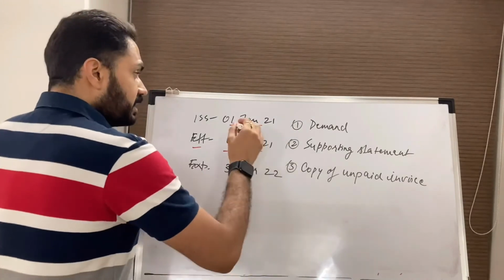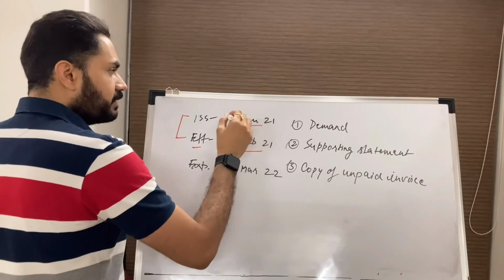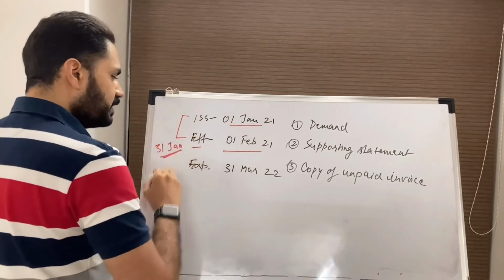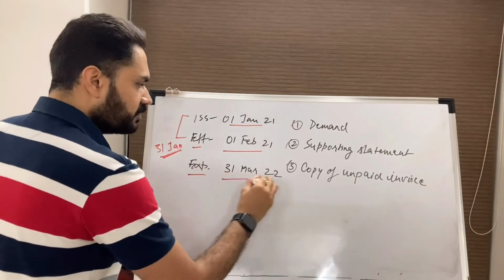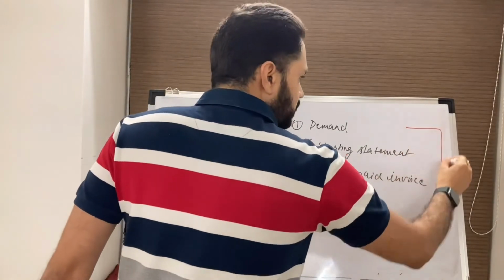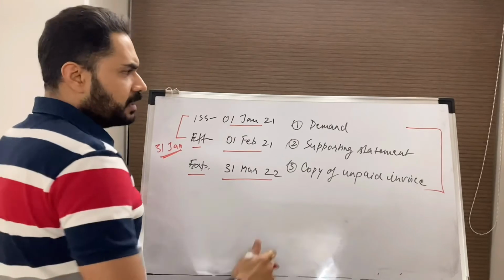So the claim cannot be lodged from 1st Jan 2021 till 31 Jan, and the expiry date is 31st of March 2022. The beneficiary presented these documents, which are called for as per the guarantee.